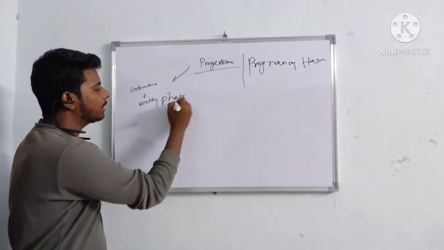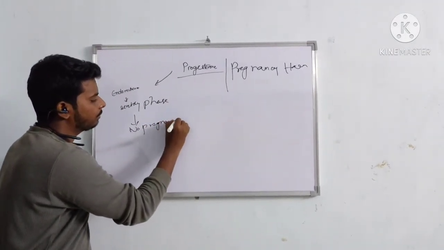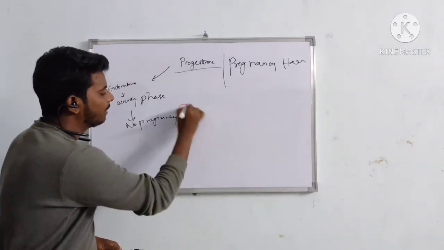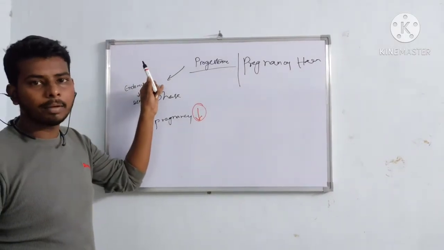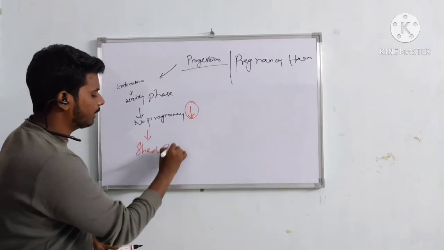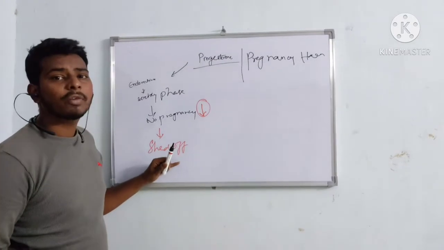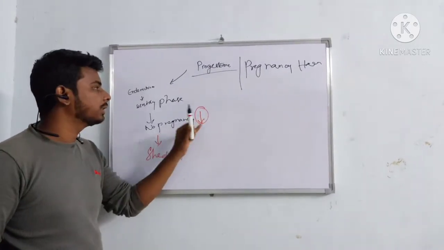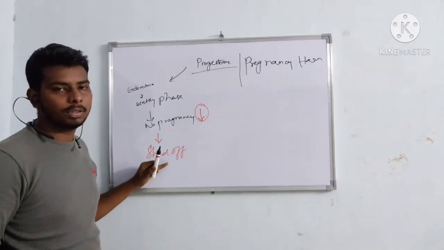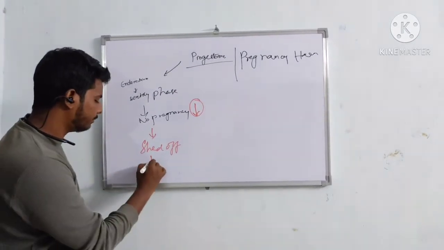If there is no pregnancy, the progesterone levels decrease. Then there is no support for the endometrium. Then it sheds off. That is called menstruation. It is also called progesterone withdrawal bleeding because there is a decrease in the progesterone. So that's why shedding off is occurring.